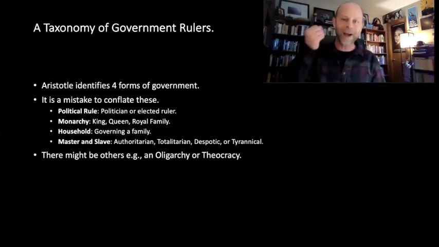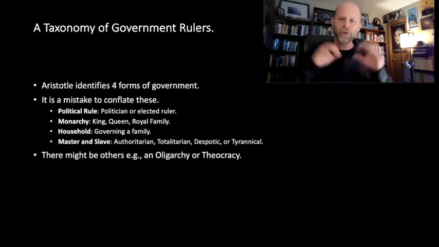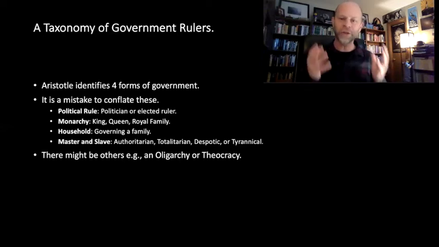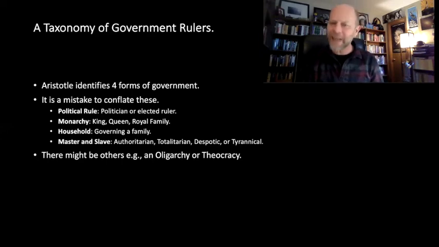And of course, the Pope might delegate certain other responsibilities and duties to other political rulers of some form, like a cardinal, a bishop, priest, and so forth. So the Roman Catholic Church, at least historically, might be another example of a theocracy. And it's not exactly clear how all that's supposed to fit into the four forms of government that Aristotle identifies.